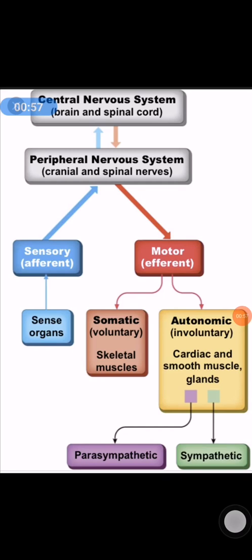Functionally, nervous systems is divided into autonomic nervous systems and somatic nervous systems. What is autonomic nervous systems? The nervous systems which innervates the autonomic structures of the body, like heart, lung, glandular secretion and smooth muscle, is known as autonomic nervous systems. What is somatic nervous systems? The nervous systems which innervates the structures of the body wall, like skin, mucous membrane, skeletal muscle, tendon and joint, is known as somatic nervous systems.